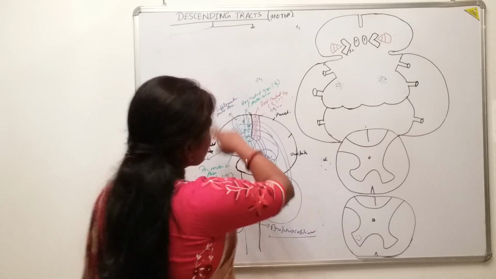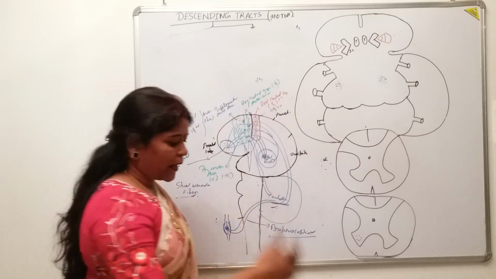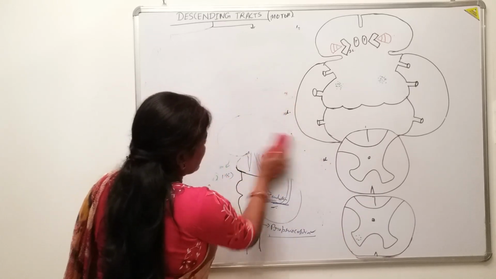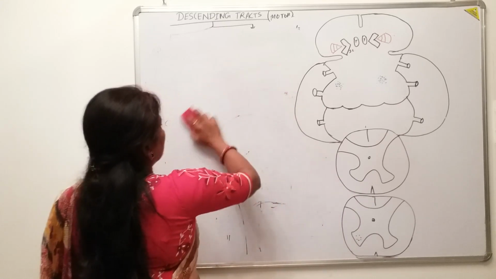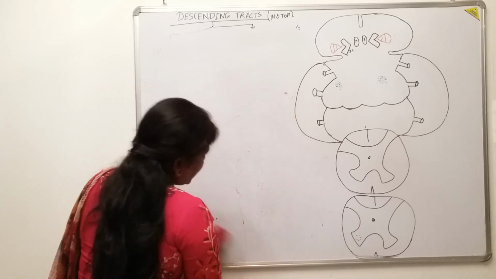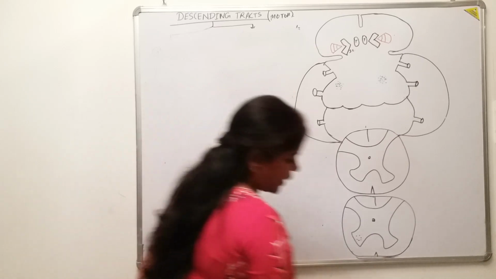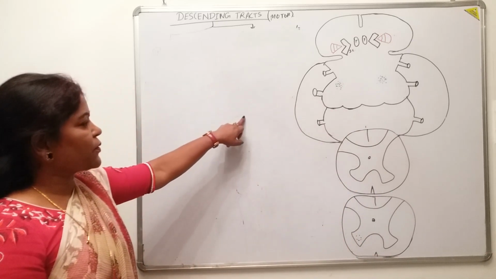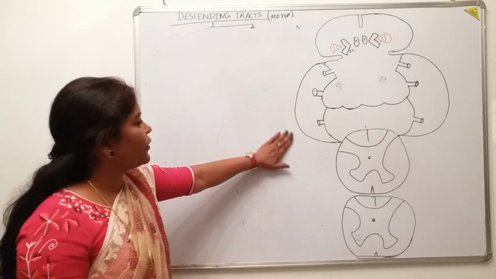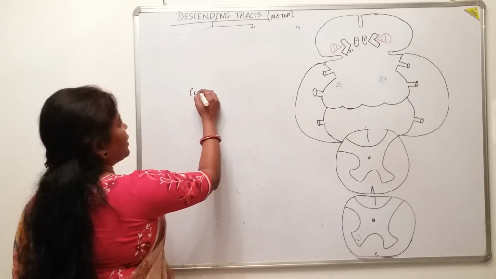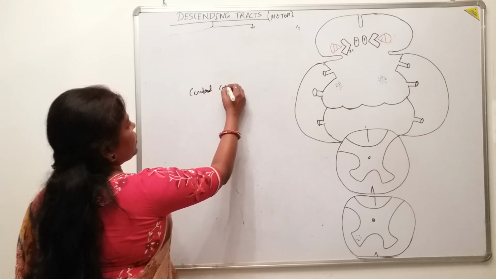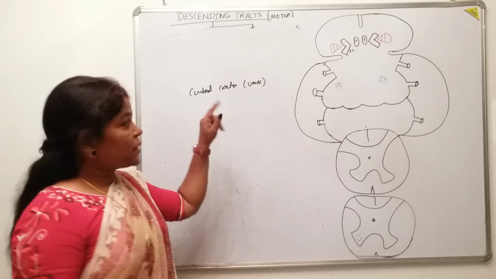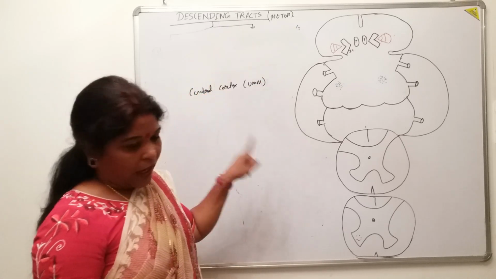Now come to the pathway. How does this pathway start and then work? From where does the fiber start, the descending tract, from which part? We have discussed in the rough diagram that it starts from the upper motor neuron, and where was that upper motor neuron situated? In the cerebral cortex, isn't it? The cerebral cortex, it was the upper motor neuron from where the fibers of the descending tract start.